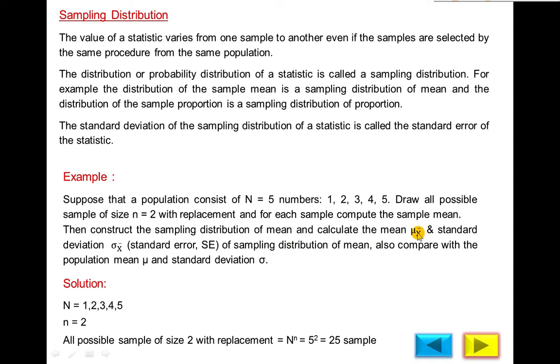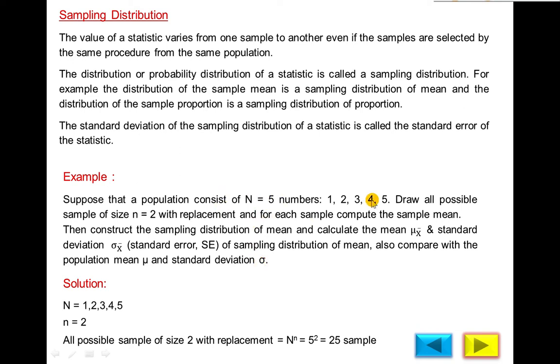Then calculate the mean of the sample mean, represented by mu x bar, and the standard deviation, sigma of x bar, which is called the standard error of the sampling distribution of mean. Also compare with the population mean mu and standard deviation sigma, which I explained in the definition of parameter.